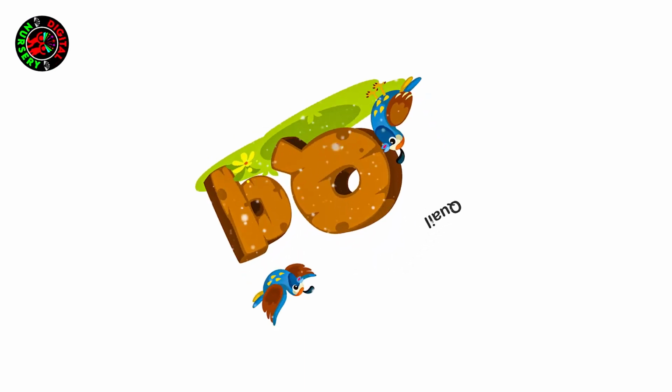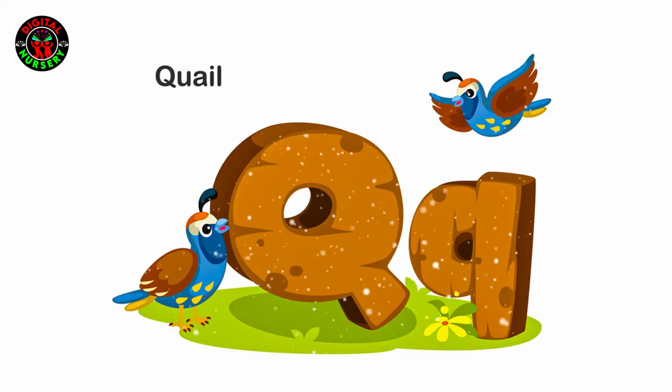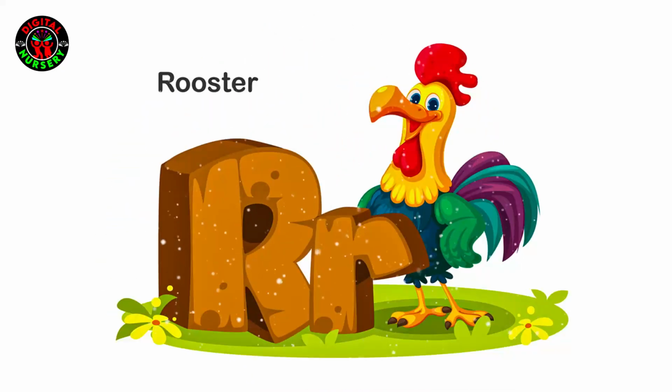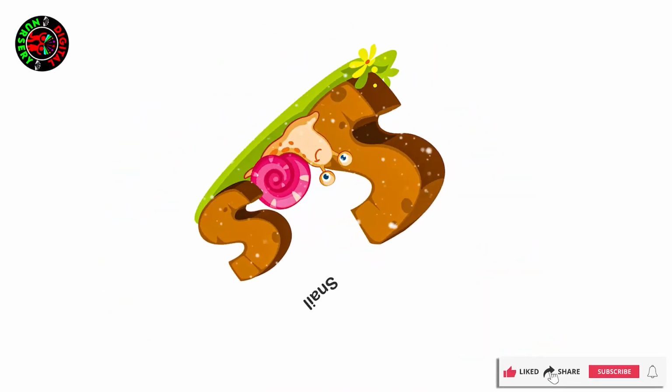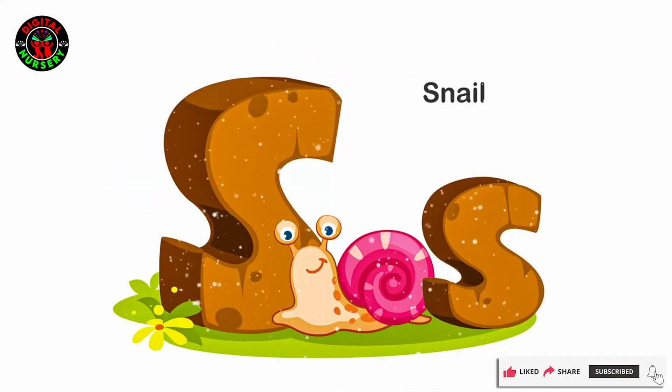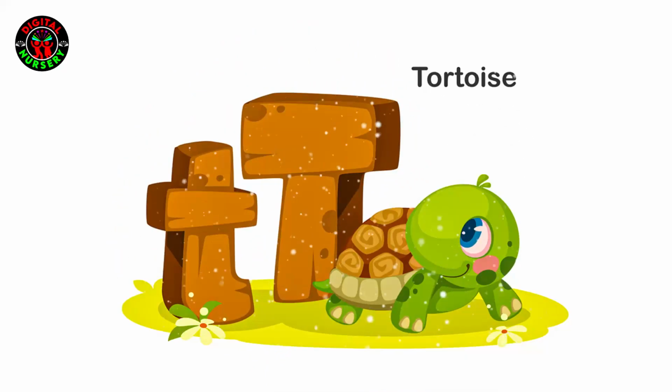Q is for quail. R is for rooster. S is for snail. T is for tortoise.